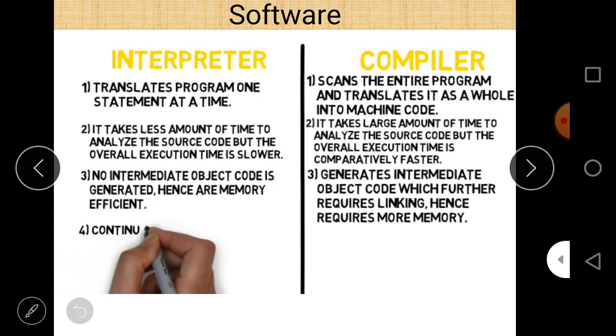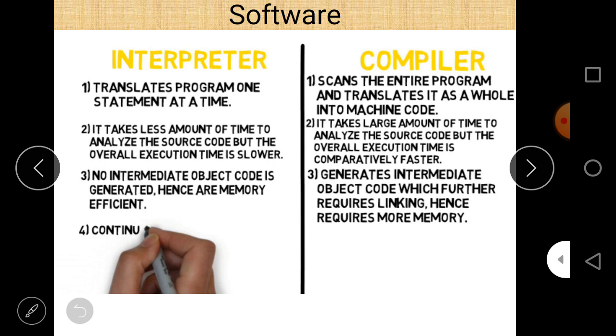Now, the difference between interpreter and compiler is asked in examinations most of the time. So there are three differences here. First, the interpreter translates a program one statement at a time, while the compiler scans the entire program and translates it as a whole into machine code.